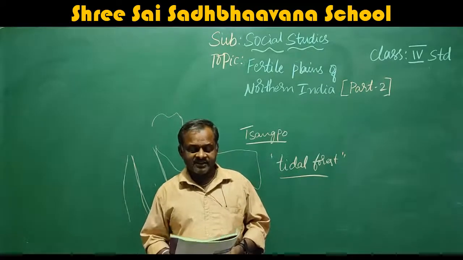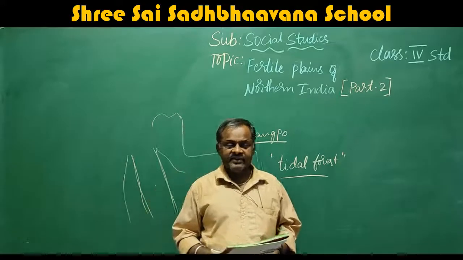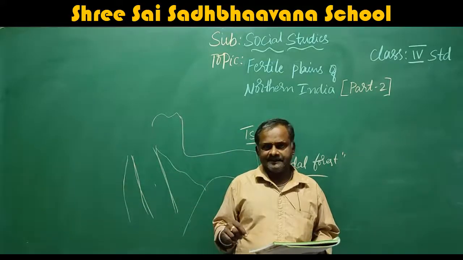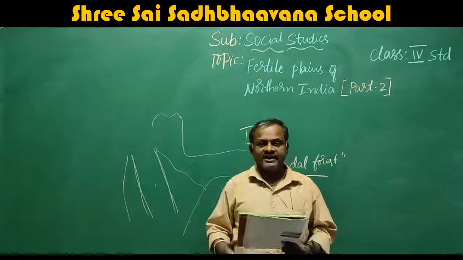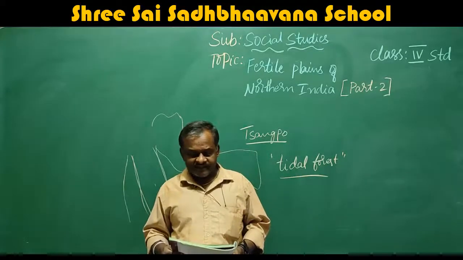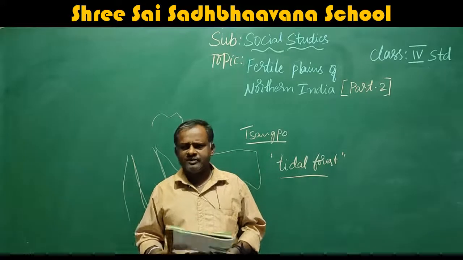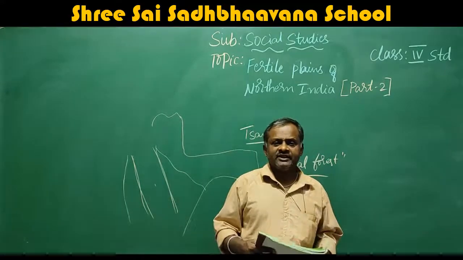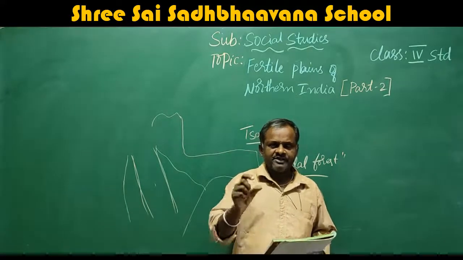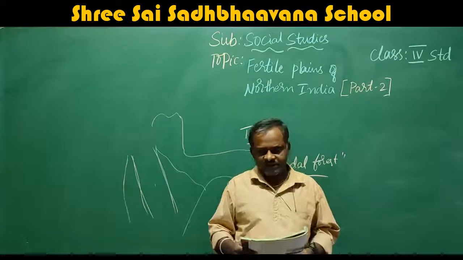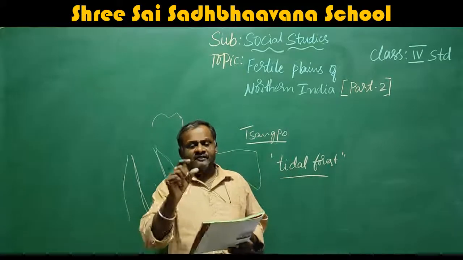First, I will explain this Satluj Basin. This includes Punjab and Haryana states. The plain is very fertile and wheat is grown here extensively. That means they grow wheat here the most. Wheat is what we use for making chapatis. That is called wheat.